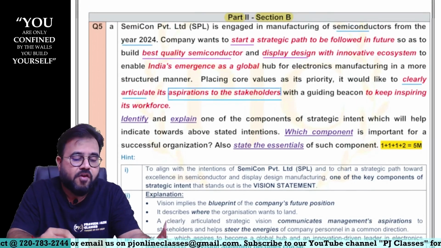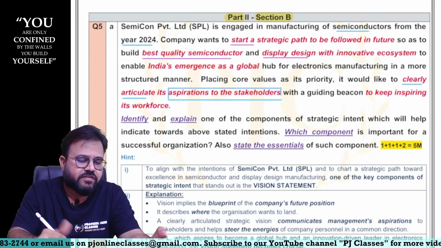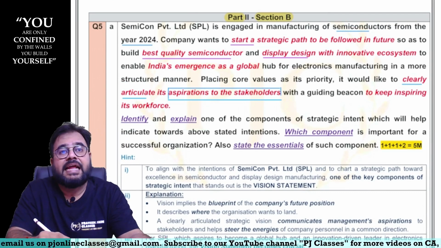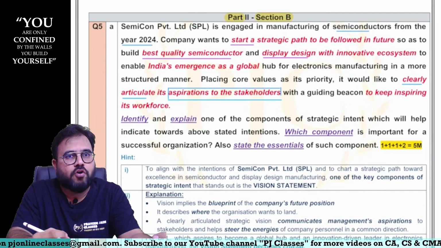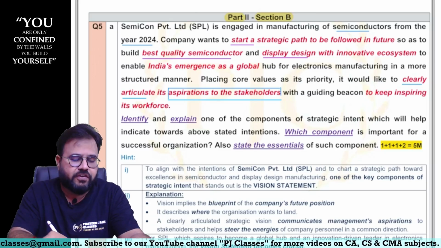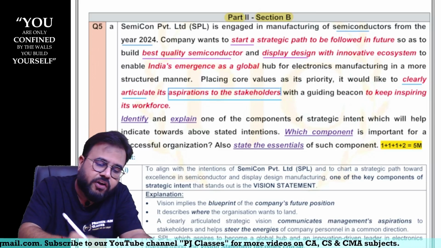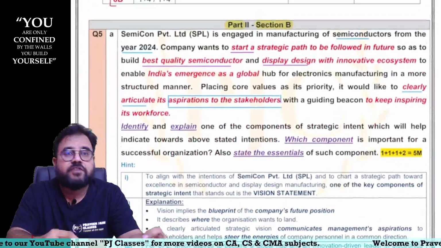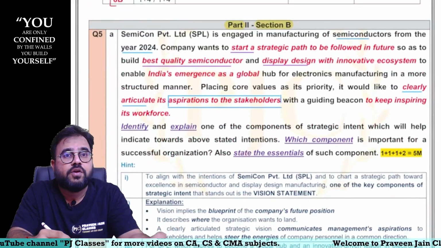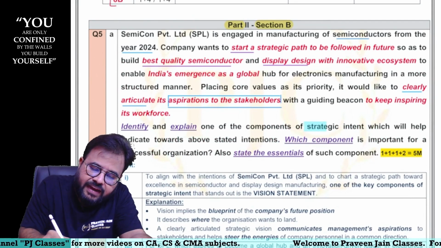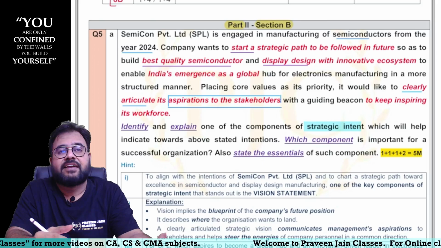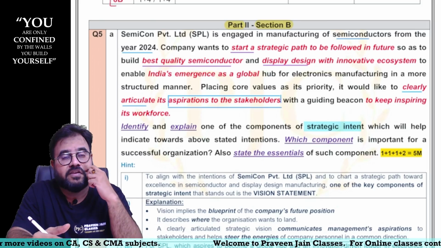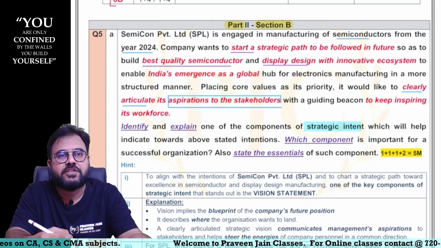Now, when we read this particular question, sir, maybe initially you will not get the proper thoughts, that what exactly is this question all about. So here what you have to do, sir, that's the reason I have highlighted some points. These red color points are trying to teach you what type of strategic intent they are talking about. Strategic intent had various components, sir: vision, missions, goals, objectives, values.